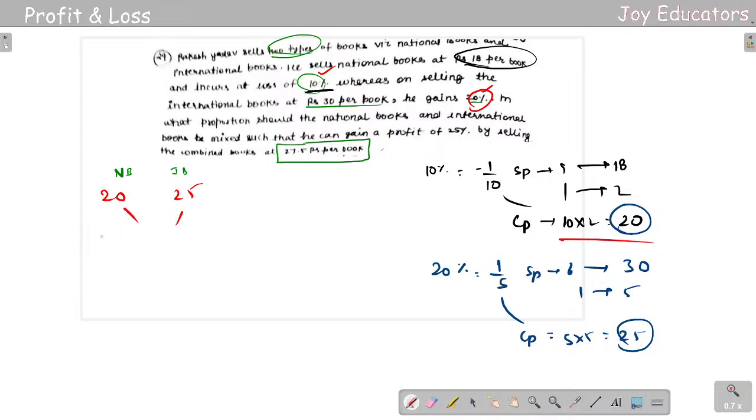Okay, they asked the question as mean, right? So let us put it aside. So mean cost price. So what proportion should be the national books and mixed in such that he can gain a profit of 20%? So he basically asked the mean, right? So let us keep the mean here also. So to get the mean we are supposed to calculate these few things. Okay, it is SP. Selling price is something which we get here.